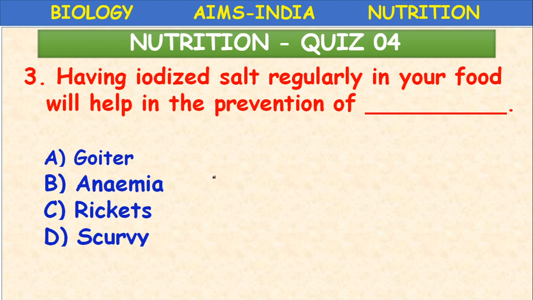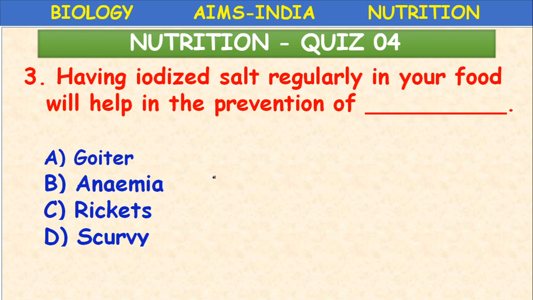Having iodized salt regularly in your food will help in the prevention of, so vitamins as well as minerals are also very important. Some important minerals, children, are calcium, sodium, potassium, chlorine, iodine, iron. These are the most important minerals.